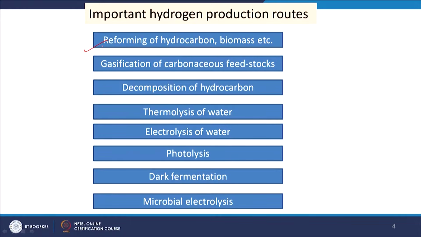It can be produced from reforming of hydrocarbons or biomass, gasification of carbonaceous feedstock, decomposition of hydrocarbons like methane, thermolysis of water, electrolysis of water, photolysis, and then dark fermentation and microbial electrolysis. These are the different methods that have been reported for the production of hydrogen.